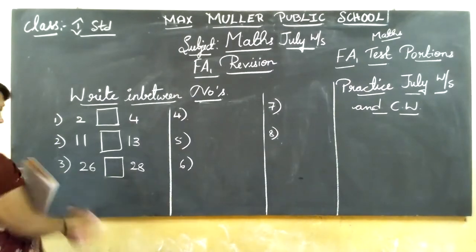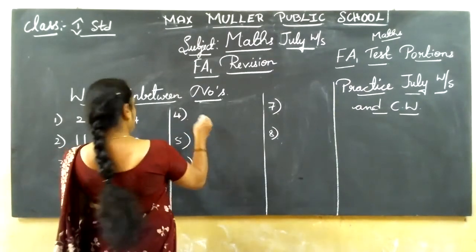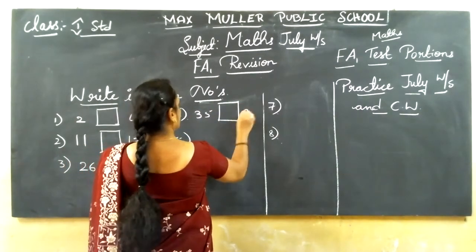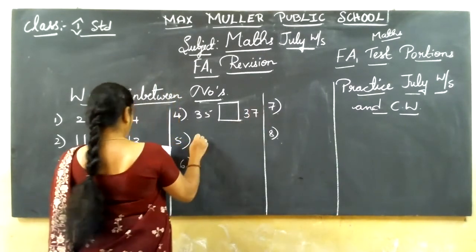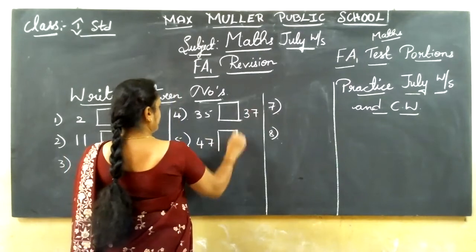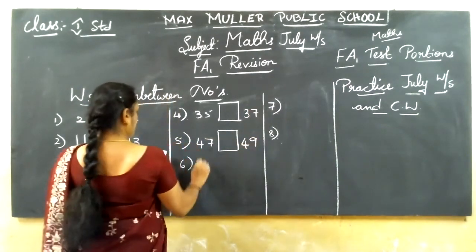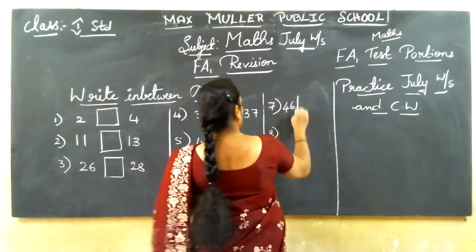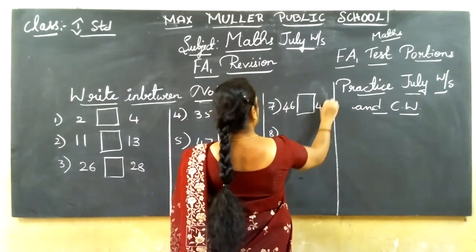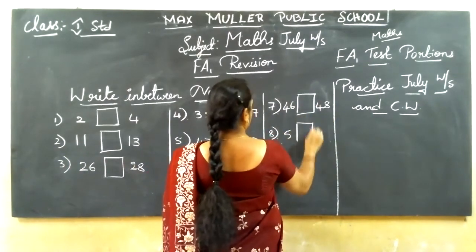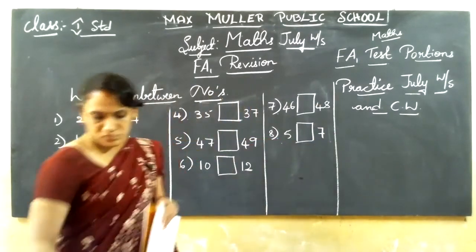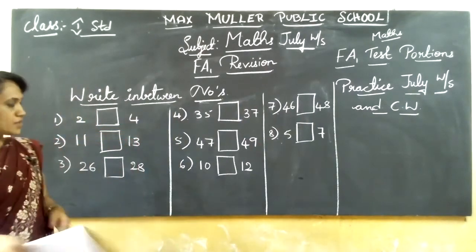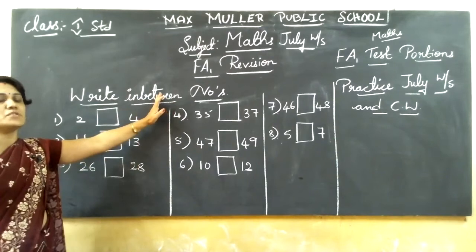Number is given there, so I write there only. In between numbers means what? Middle numbers.